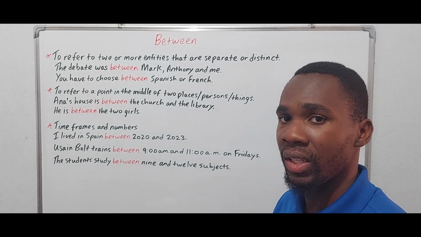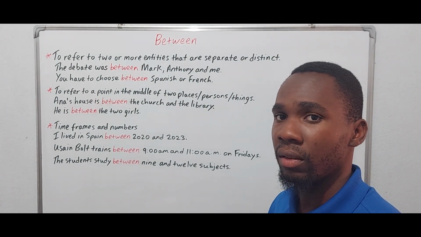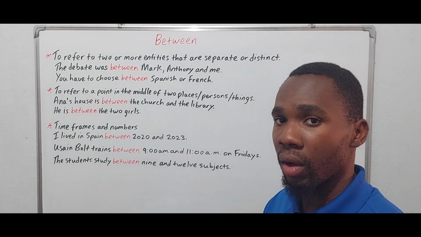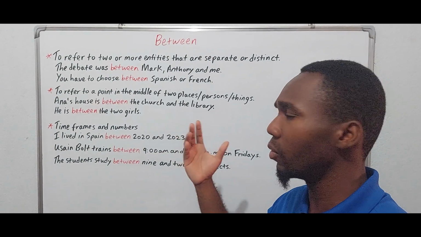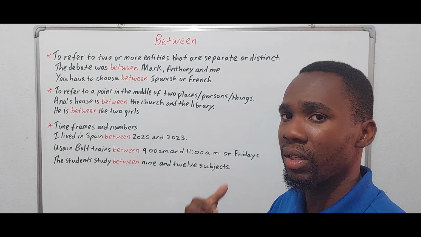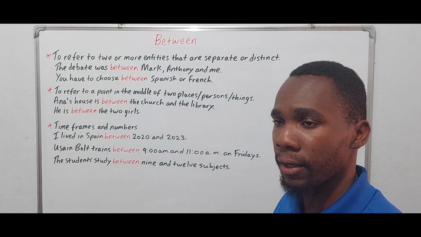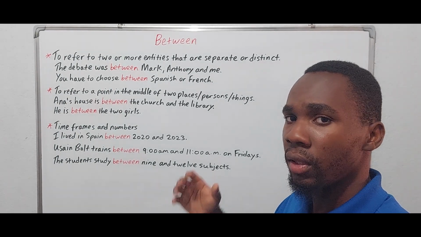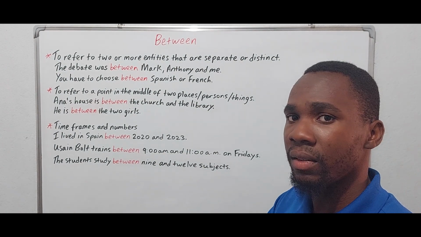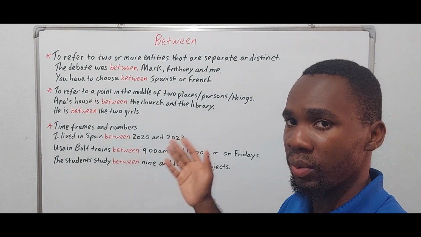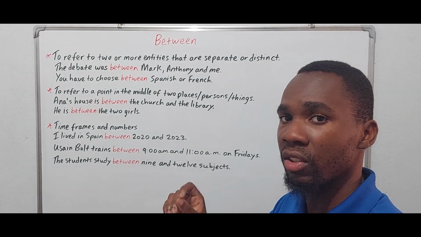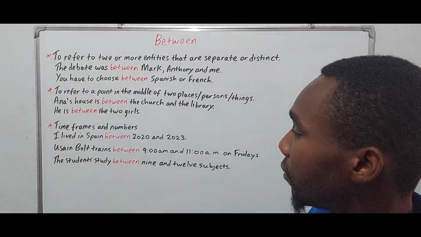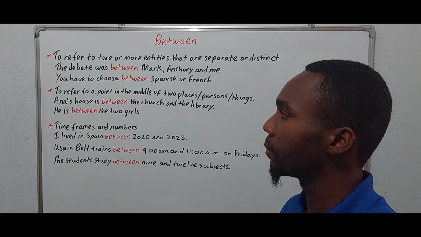We need between in those cases because we need to know what the entities are, because we could be talking about people or things, right? So any scenario that requires the entities to be separate, we use between, even if we have more than two entities, right? So that's the first situation.